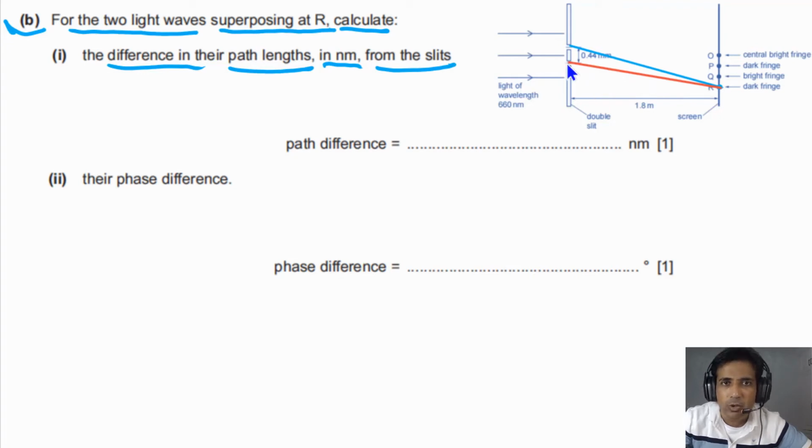We can also draw the normal line here. So this one is the normal line. So this is the path difference. So you see, it travels this much distance more than the red one, and that one we need to find out.